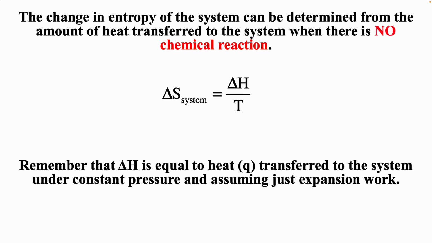And so when there is a chemical reaction, typically we do products minus reactants. But when there is no chemical reaction, like in a phase transition, we can just use delta S system equals delta H over T. Now remember, delta H is your change in enthalpy under constant pressure and assuming only expansion work. Delta H equals Q, which is the amount of heat transferred to the system.